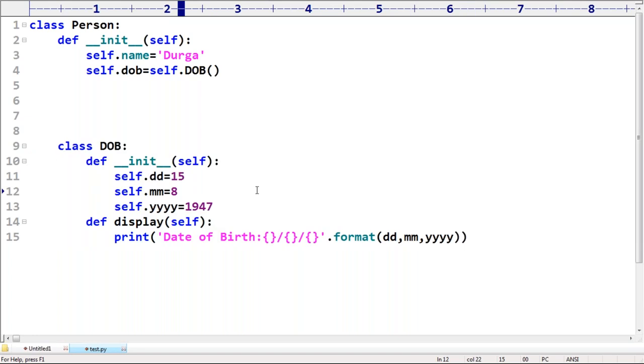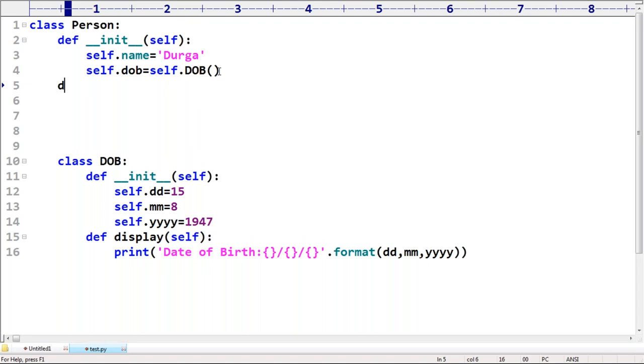Yes, Basavaraj, if you don't want to hard code, then everywhere you are required to pass them: self, name, and after that the dd, mm, yy, and with those things you require to create. If you want, I will do that. First, try to get this idea. So now this is above self.dob.